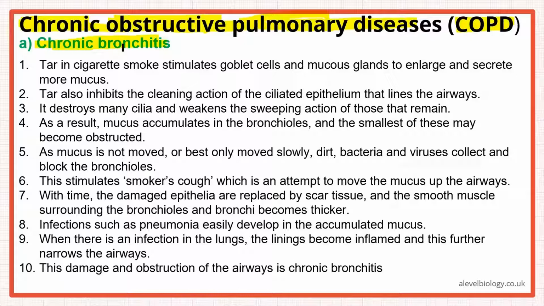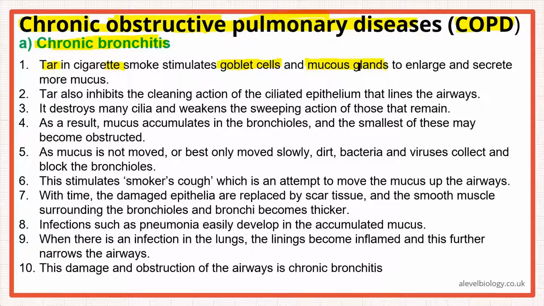All right, the culprit in both cases is tar. As we just discussed, tar and the carcinogens damage the gas exchange system. Chronic bronchitis is affecting the bronchi, and emphysema is causing destruction in the alveoli. So tar in the cigarette smoke stimulates the goblet cells, and if you remember, goblet cells secrete mucus, and mucus glands are also secreting mucus. So both of these are secreting mucus.